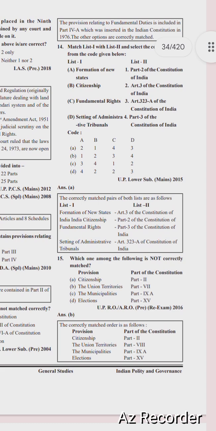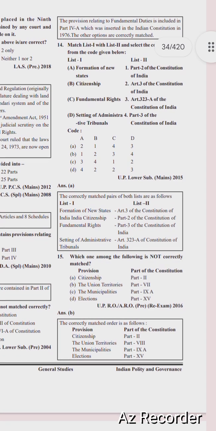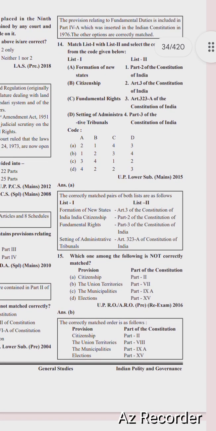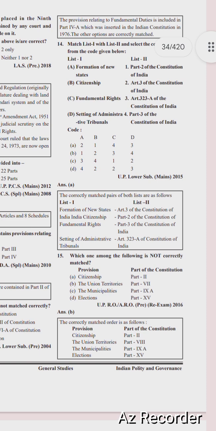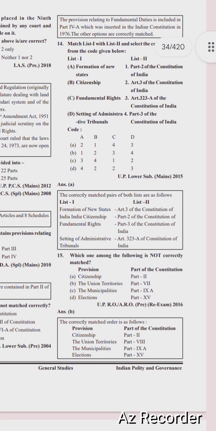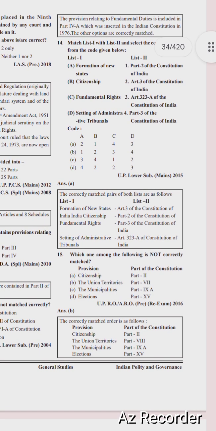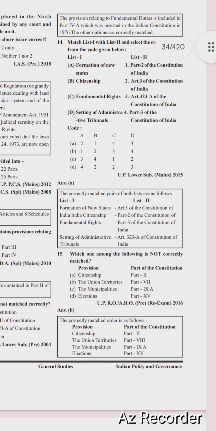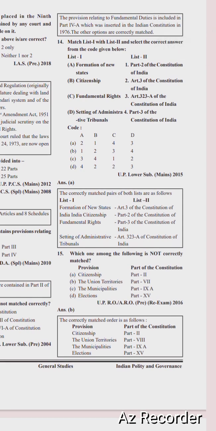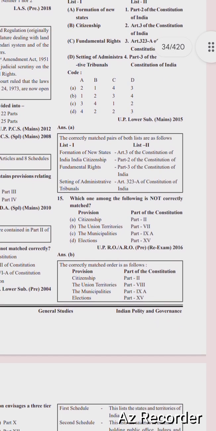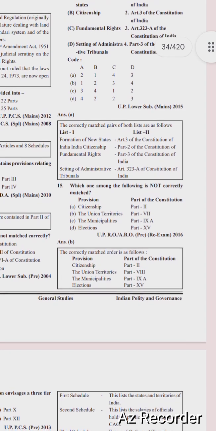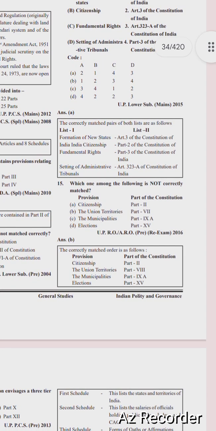Right option is option number A, formation of new state, article 3 of the Constitution; Indian citizenship, part 2 of the Constitution; fundamental rights, part 3 of the Constitution; and setting up of administrative tribunal, article 323A of the Constitution.